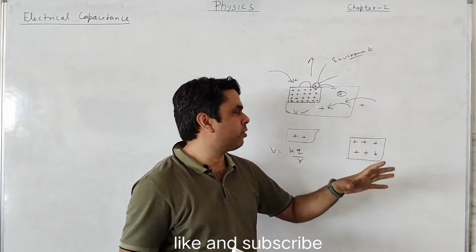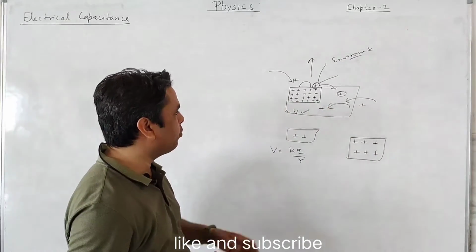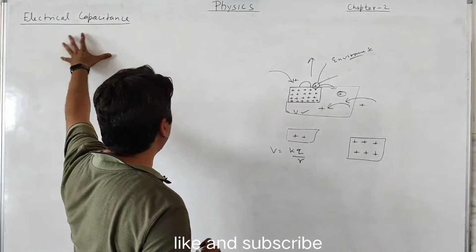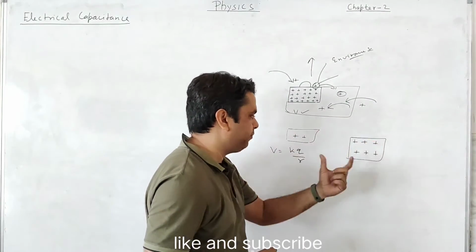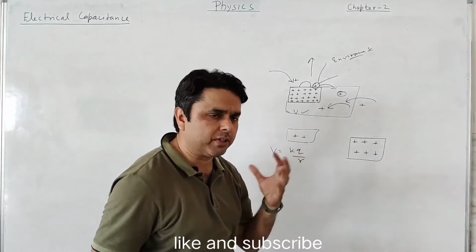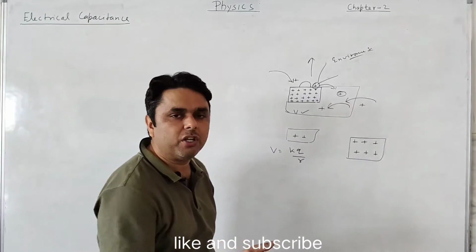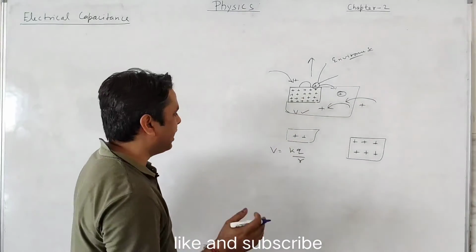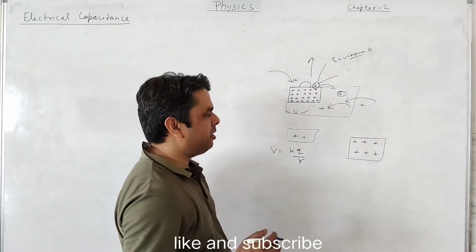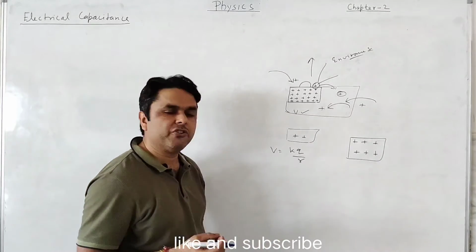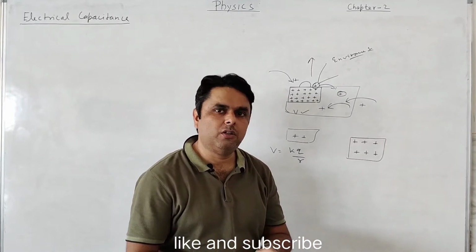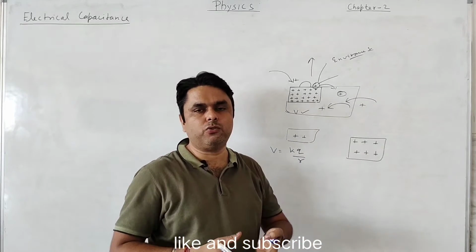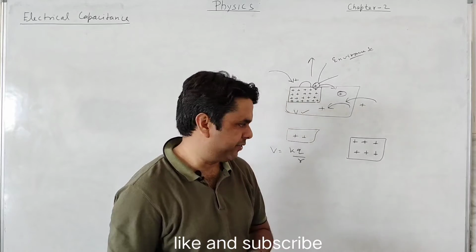So this is what we are thinking about capacitance. If we talk about electric capacitance in terms of charge, what will happen? If charge is given to a surface, the potential will increase. So capacitance may be defined as the amount of potential increase due to the charge given. It is also defined like this.